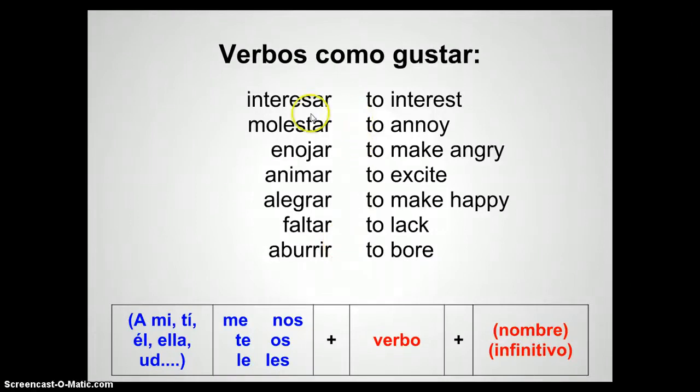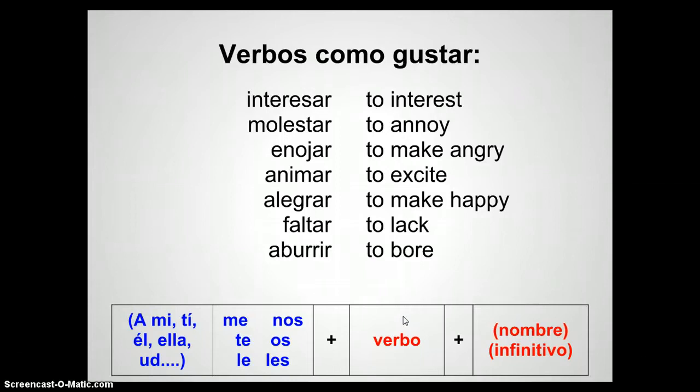There are some other verbs that are like gustar, verbos como gustar. We have interesar, to interest, molestar, to annoy, enojar, to make angry, animar, to excite, alegrar, to make happy, faltar, to lack, aburrir, to bore. Okay? And we can insert any of these verbs in here where it says verbo. It just takes the place of gustar.